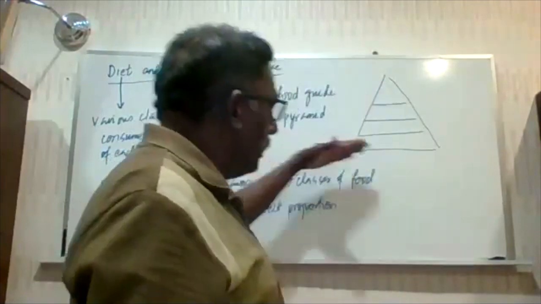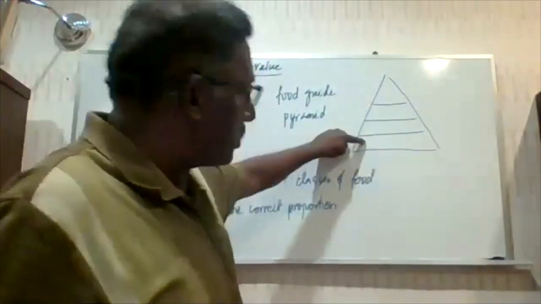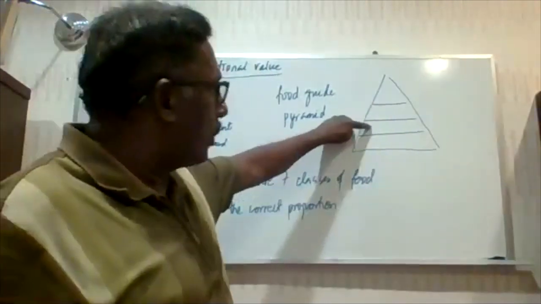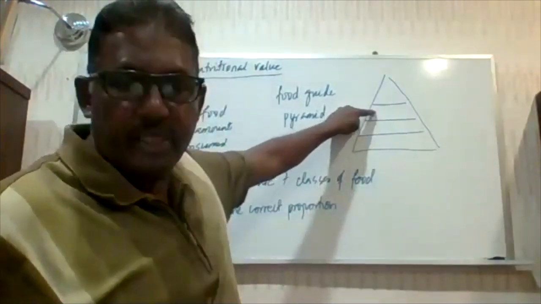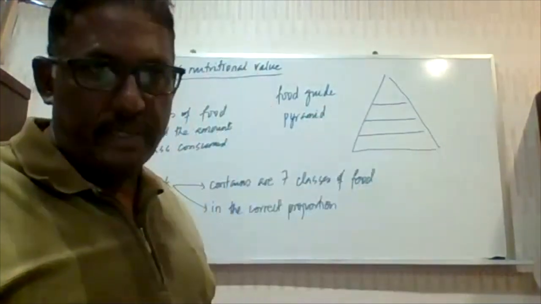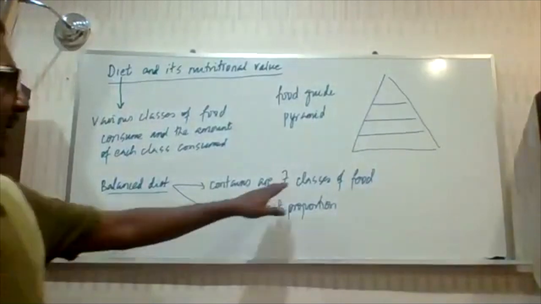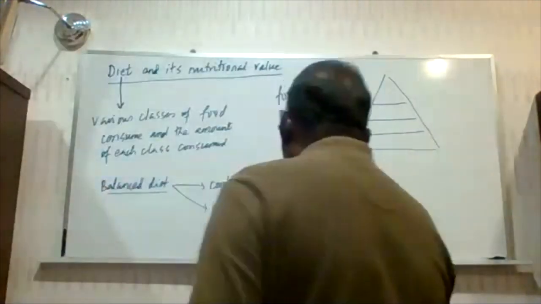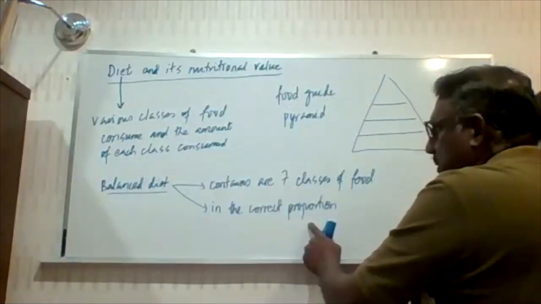So in a normal, growing person such as you, this section should be occupied by carbohydrates, followed by roughage and vitamins, followed by proteins, and maybe here comes lipids. All right, it should be like that. Now, what are our 7 classes of food? Why do we need all these 7 classes of food, and why should it be in the correct proportion?